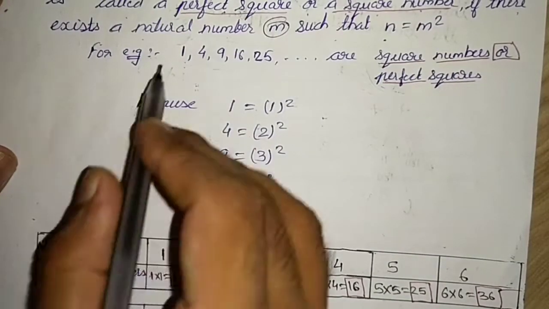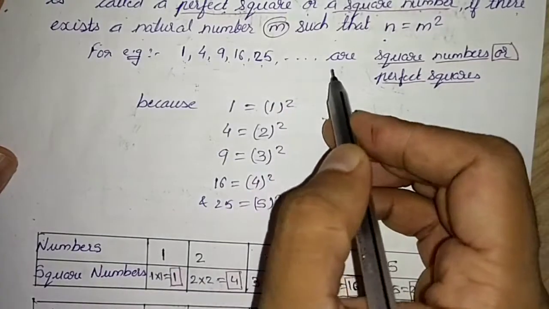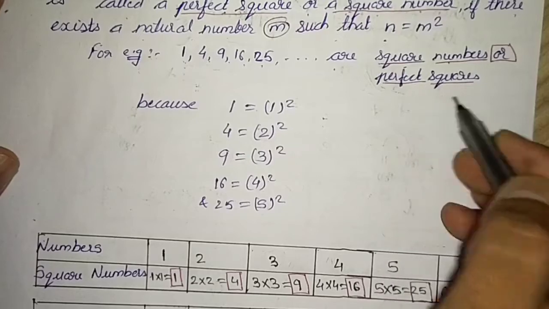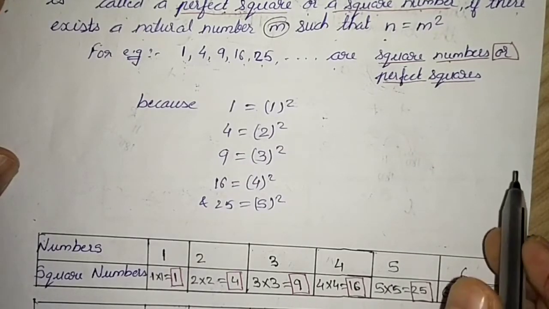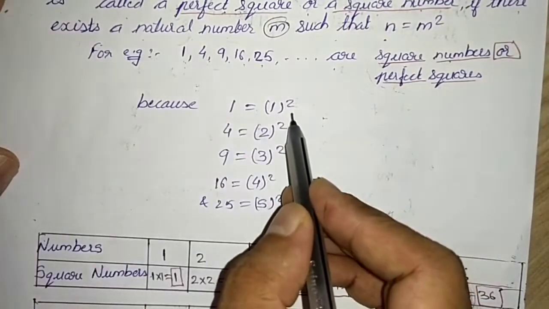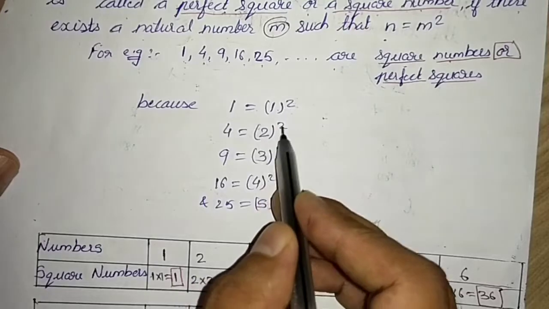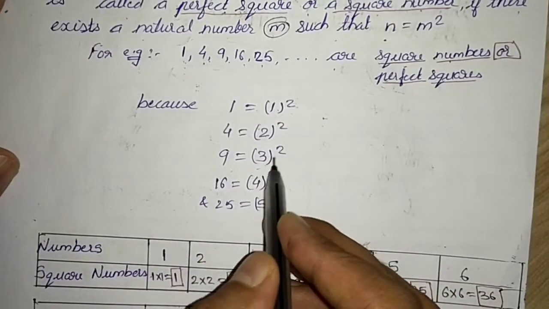For example, 1, 4, 9, 16, 25 are square numbers. We can also say they are perfect squares, whatever you want to say. Because 1 we can write as 1 square, 4 we can write as 2 square, 9 we can write as 3 square.